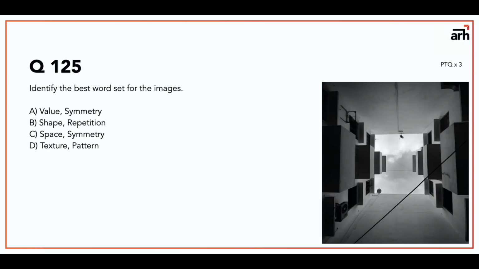Last but not least is this question. Identify the best word set for the images. Now, let me explain this again. Okay, so value is there because value is the amount of lightness and darkness, so no problem with that. Symmetry, you can also see except a few smaller things. Then shape and repetition, so you see these square and rectangle shapes repeating again and again, so that is definitely there. Shape is repeating, so shape and repetition so far looks good to me.